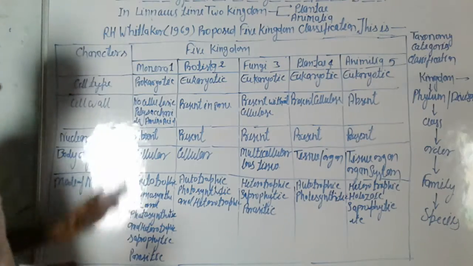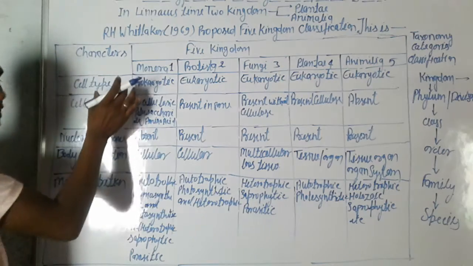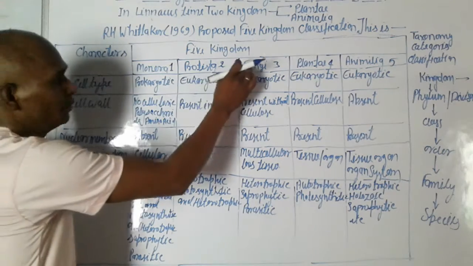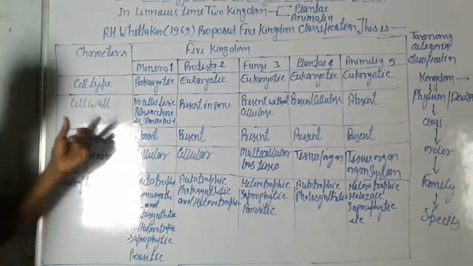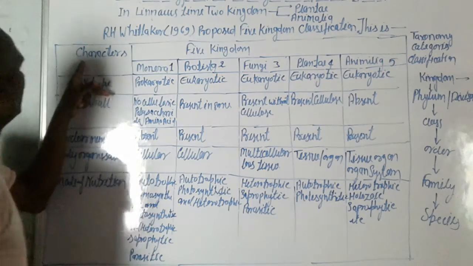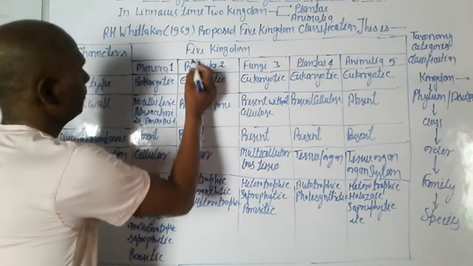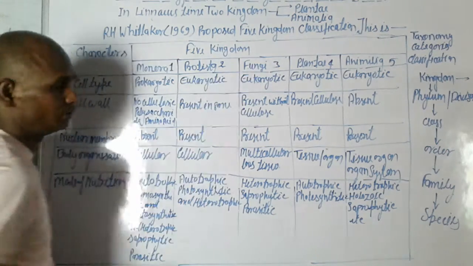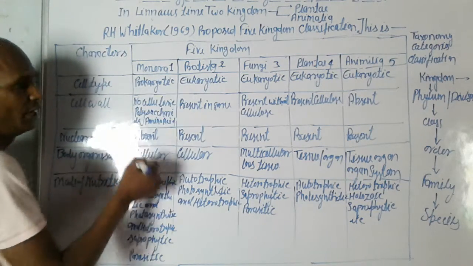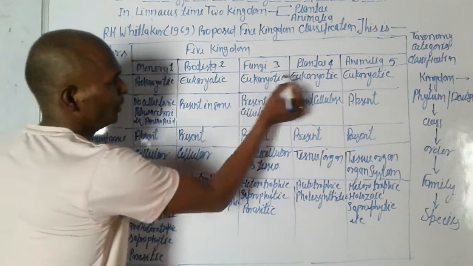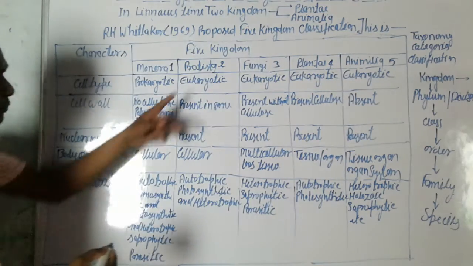Here we can see the five kingdoms and their characters.